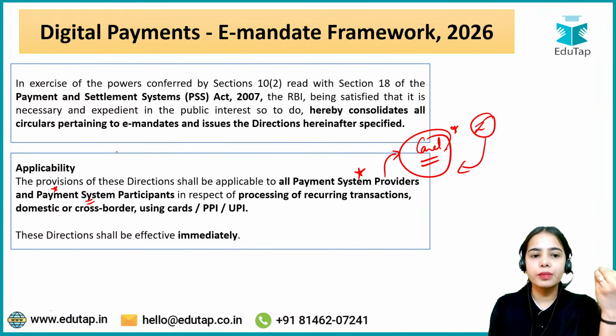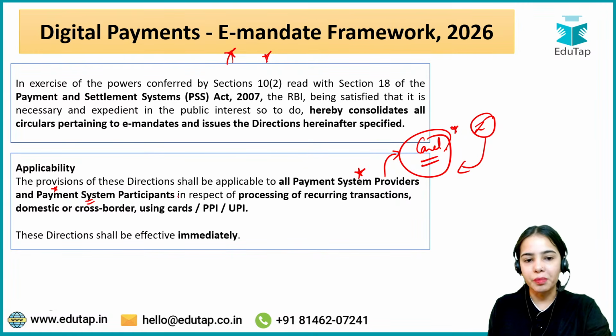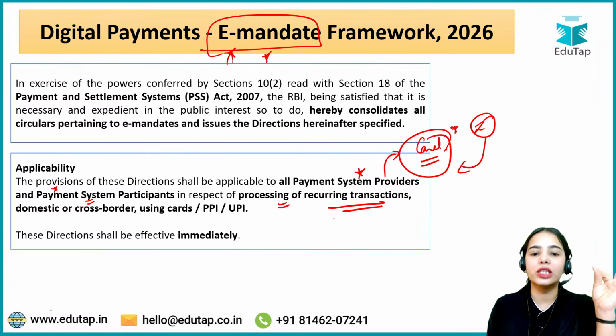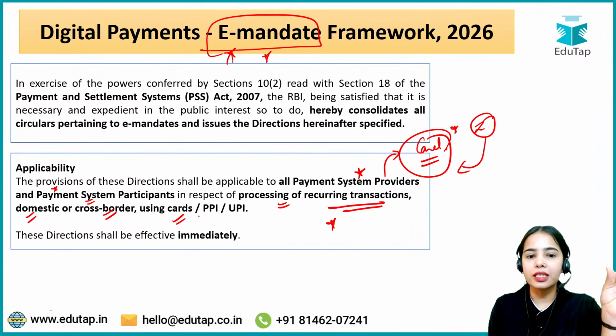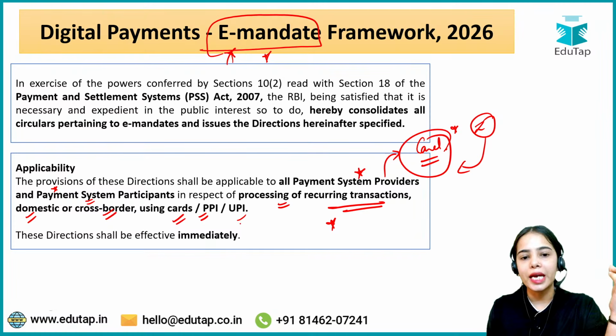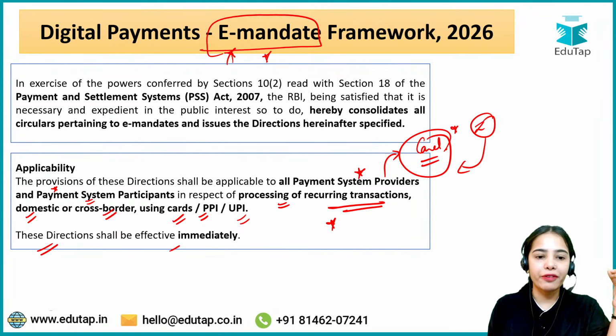So these provisions, or these directions, are going to be applicable to all the payment system providers and payment system participants in respect of processing of recurring transactions, because an e-mandate, electronic mandate, is for recurring transactions, domestic or cross-border, using cards, PPI, that is prepaid payment instruments, usually the digital wallets and such, and UPI. These directions shall be effective immediately.